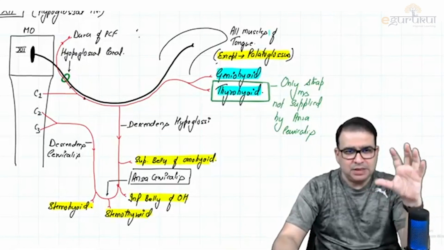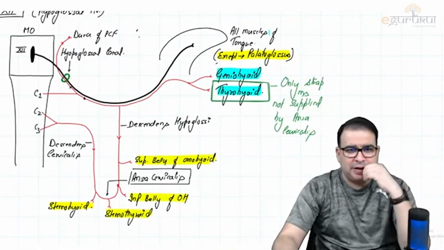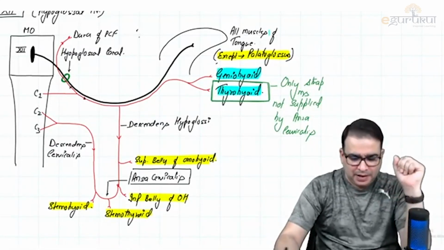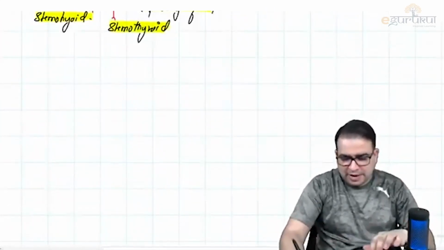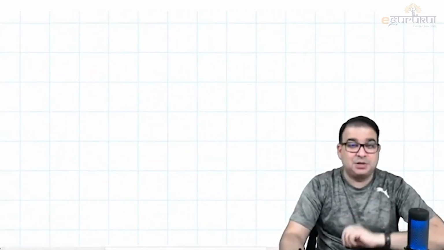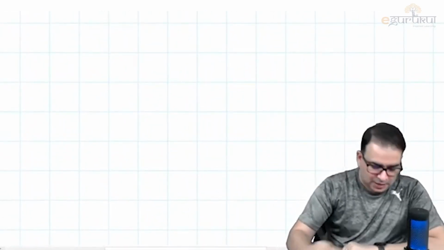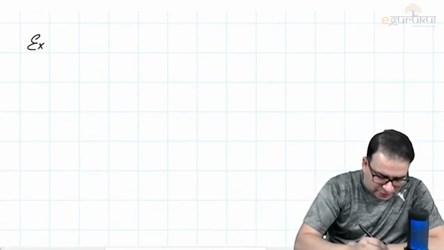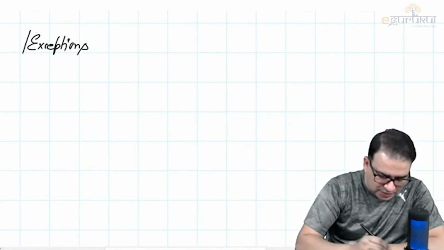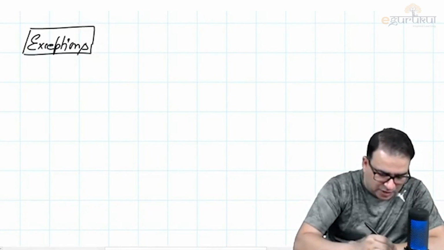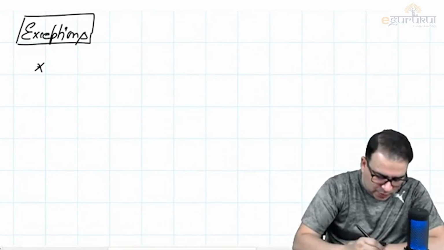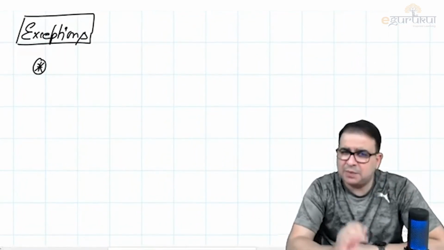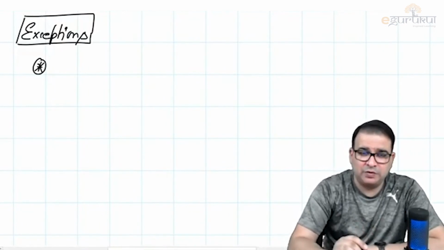Before I show you some pictures and try to explain this in a different way, let's summarize the exceptions we discussed in the last 2 days, because these are very important viva questions or straight one-liner questions. Now, what exceptions did we talk about? Let me start with the mandibular nerve, the first motor nerve we talked about.